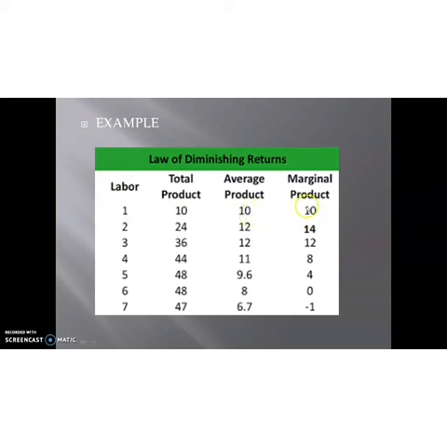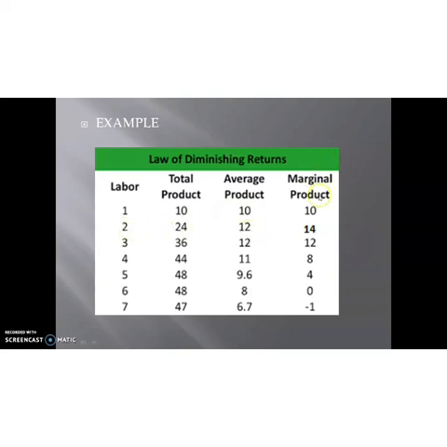Then marginal product is also 10. Then if the quantity of labor increases, the total product also increases. When the variable factor increased from 1 to 2, the total product increased from 10 to 24. So the average product is 24 divided by 2, that is 12.